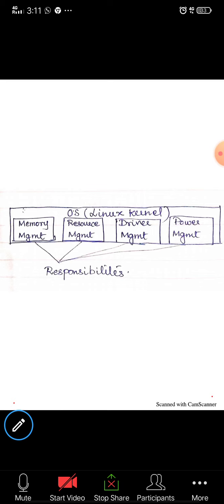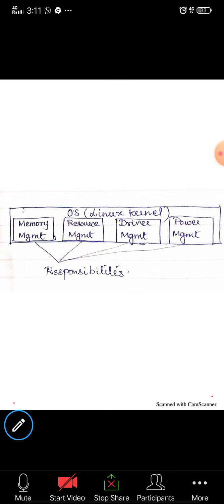When we have multitasking on our PCs, we are not performing only one operation. We do many operations, like watching movies, listening to music, or typing a word. For each and every task we need to allocate resources, and a process will be allocated for each task. That management is taken care of by resource management.